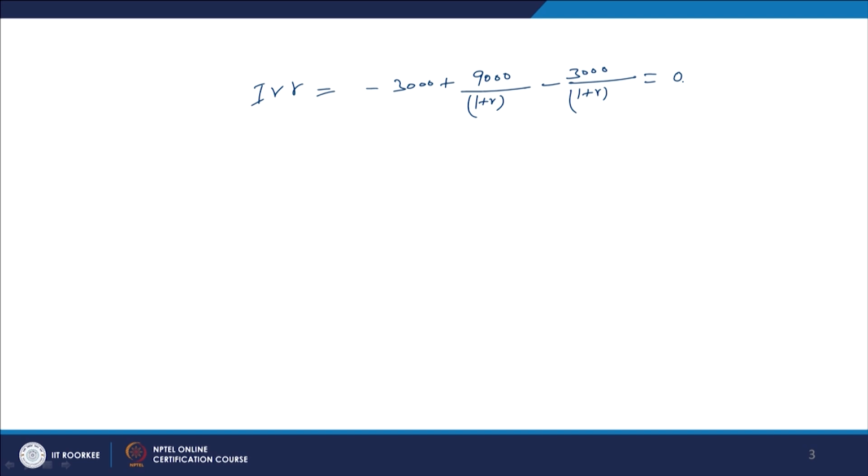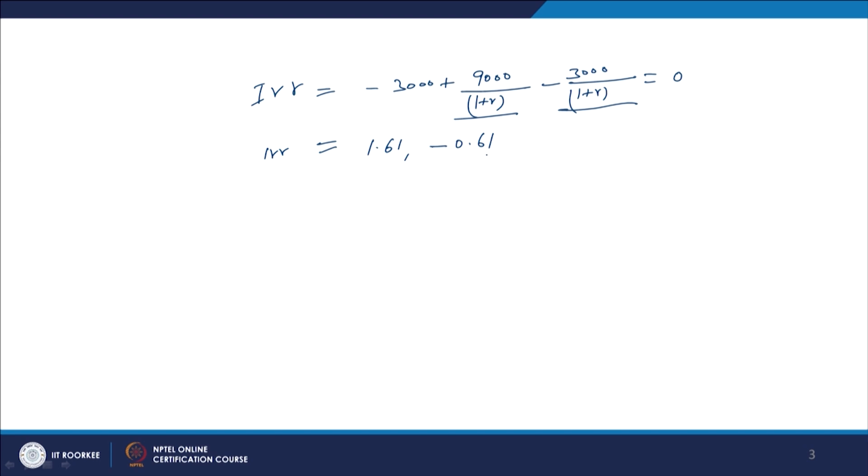So, if you solve this equation with the help of trial and error method, what will be the value of R, the internal rate of return? If you solve it and apply the discounted criteria and try to find the value of R with trial and error, in one case it will come as 1.61, and in the second case it will be minus 0.61.